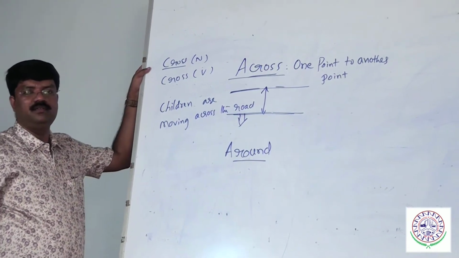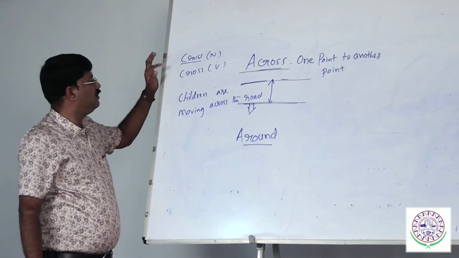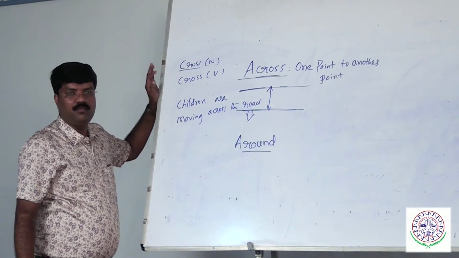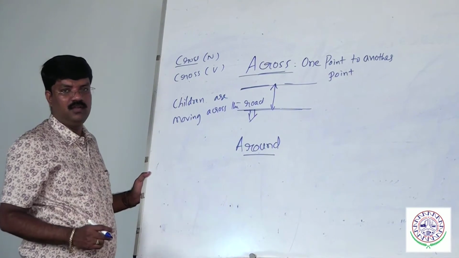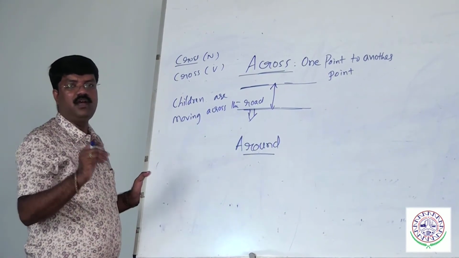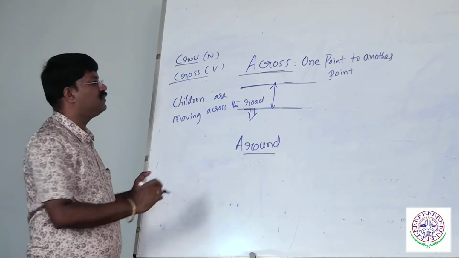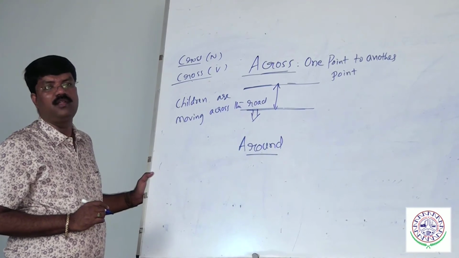Bhagyanagar first class, Bhagyanagar second class. That talks about the noun. Cross also can be used as a verb. Don't cross your limit. He is crossing this border. Okay, I have crossed the border. That is a verb. Here, across refers to one border to another border, one point to another point.